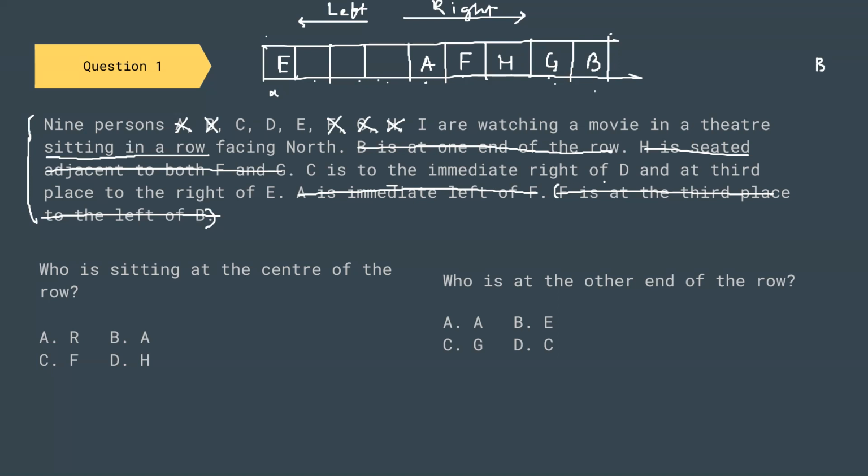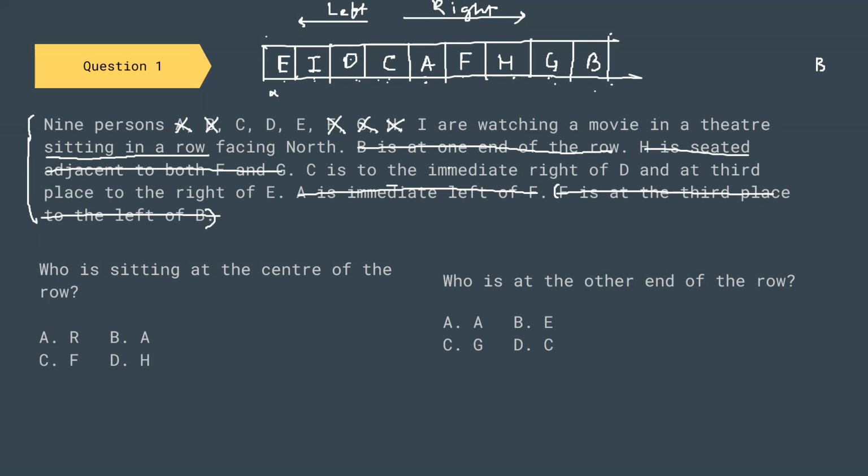C is immediate right of D and at third place right of E. So 1, 2, 3. C will be placed here, and C is immediate right of D. So D and immediate right of D is C, and here I is left. So this is our final position. First is E, then I, then D, C, A, F, H, G, B.